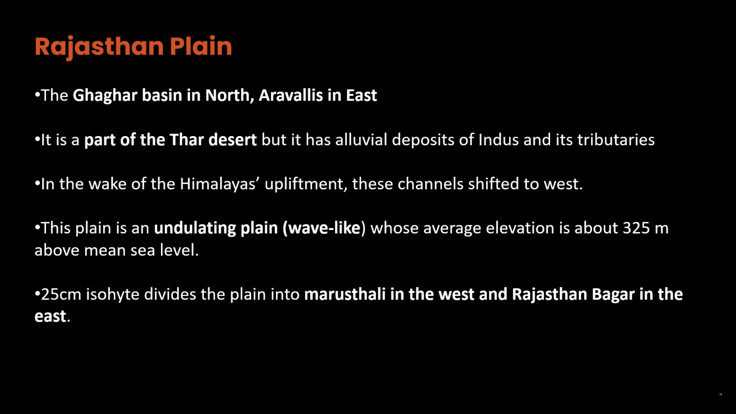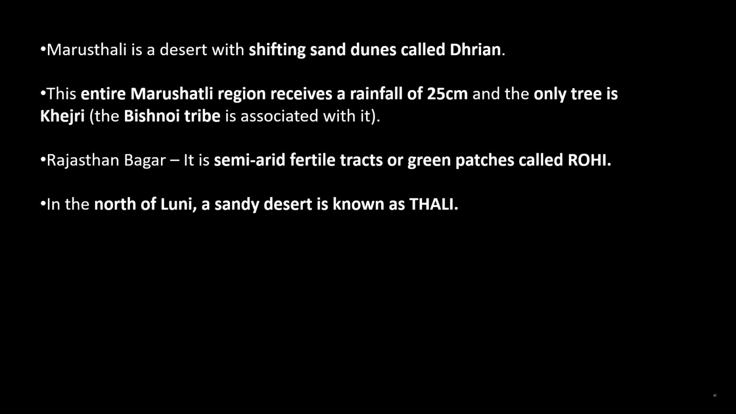The 25 centimeter isohyet divides the plain into Marusthali in the west and Rajasthan Bagar in the east. Marusthali is a desert with shifting sand dunes called Dhrian. This entire Marusthali region receives a rainfall of less than 25 centimeters, and the only tree is Khejri. The Bishnoi tribe is associated with it.